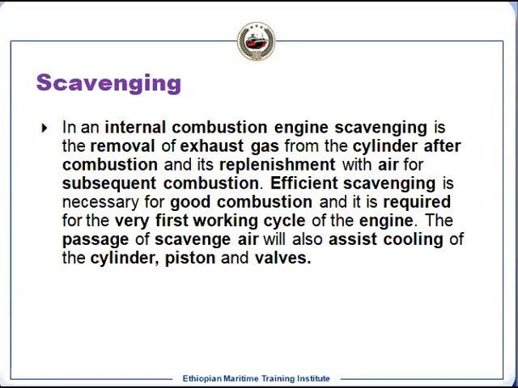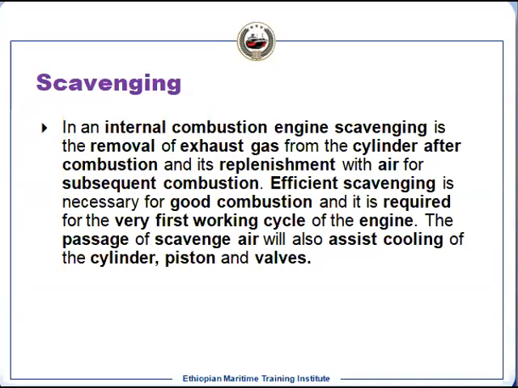Now, after the exhaust gas goes out from the cylinder, what remains? The exhaust gas remains inside the cylinder, and that has to be cleaned. It means that has to be removed.